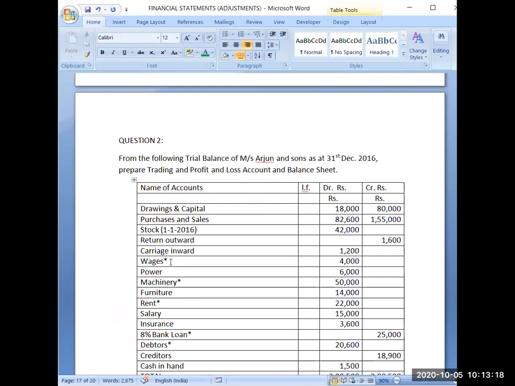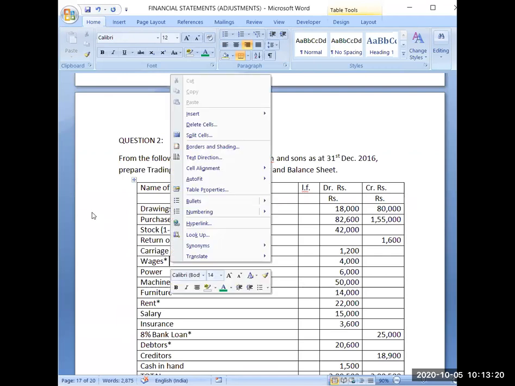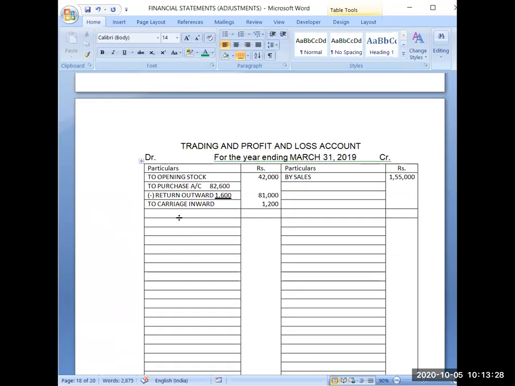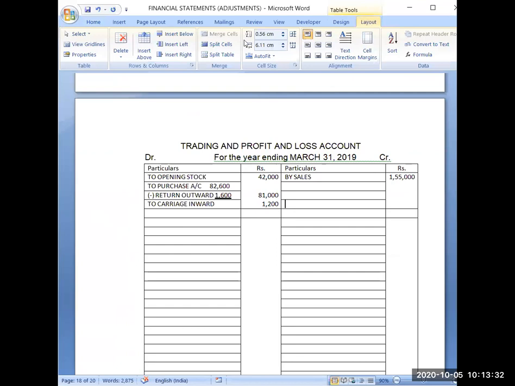Now see the next account, wages is also a direct expense. So that's why I will be writing wages in trading account, but because it is having one adjustment, the amount will be written in the inner column and one line will be left blank. So I will insert a line here, to wages.